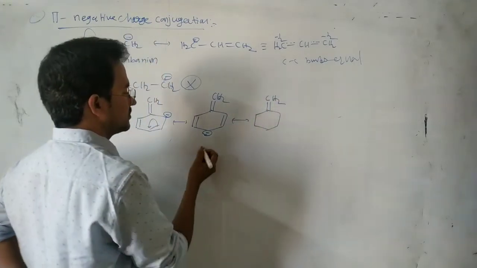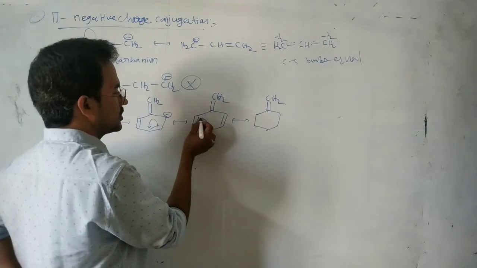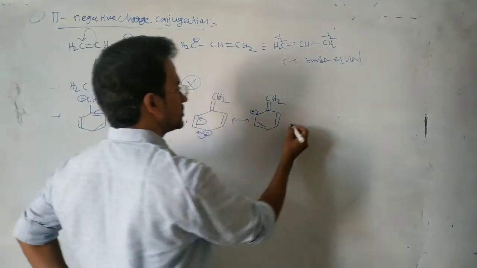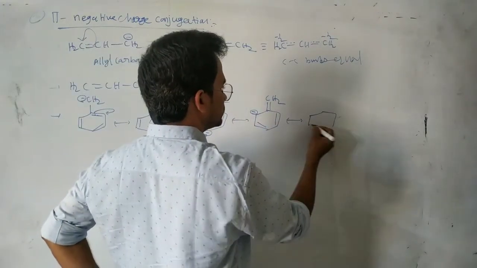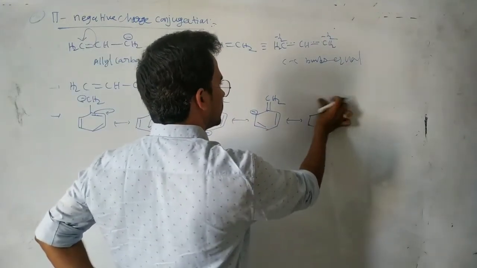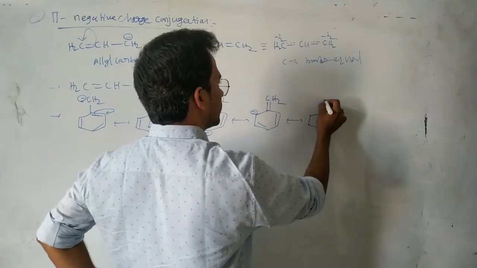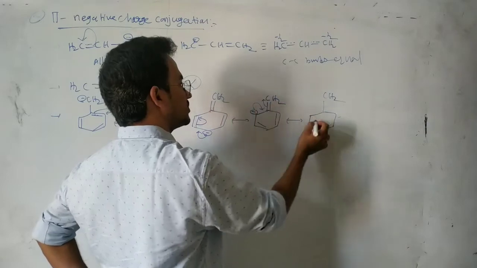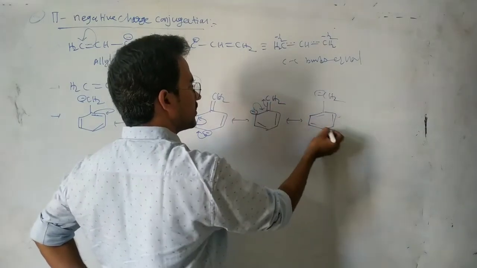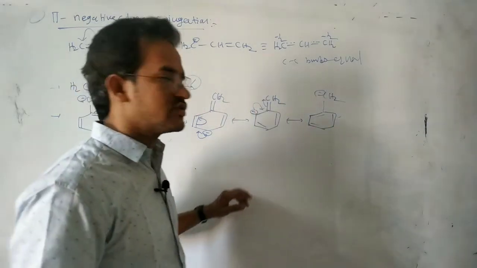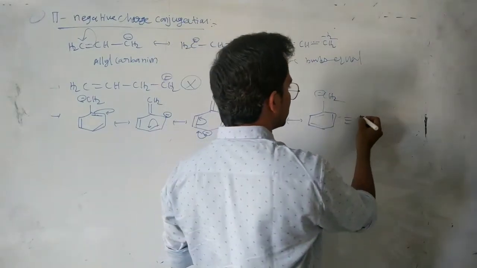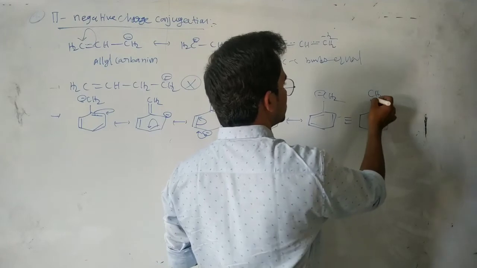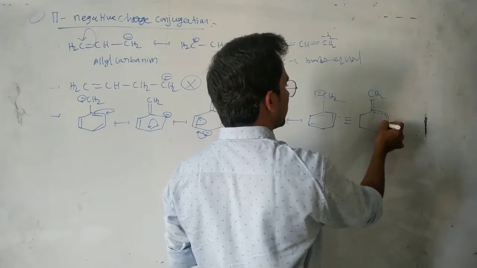Here CH2, see this one. Again the pi electrons move to this carbon. Pi bond, here pi bond, negative charge. CH2, pi electrons moving to this one. So negative, pi bond, pi bond, pi bond. All these are the 5 resonance structures for the benzyl carbanion, as in the case of the benzyl carbocation. So this is a resonance hybrid.